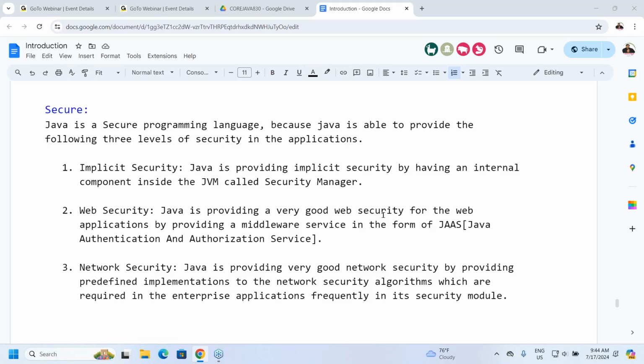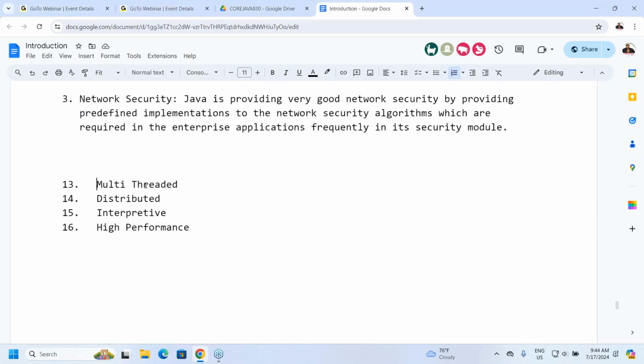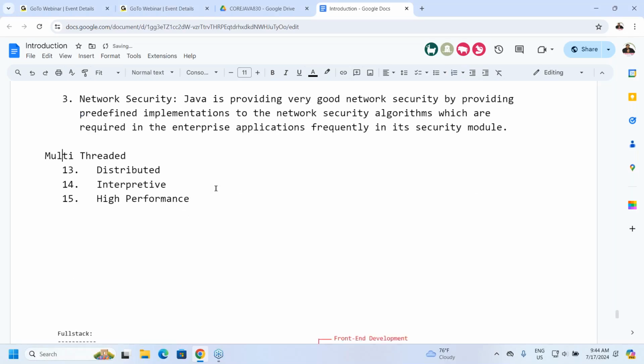Let us move on to the next point here. All right, sir. Now it is completed here. Now observe carefully. Now coming to the next topic. What is this next one? Multi-threaded. All right. First of all, before going to understand multi-threaded, what is a thread?